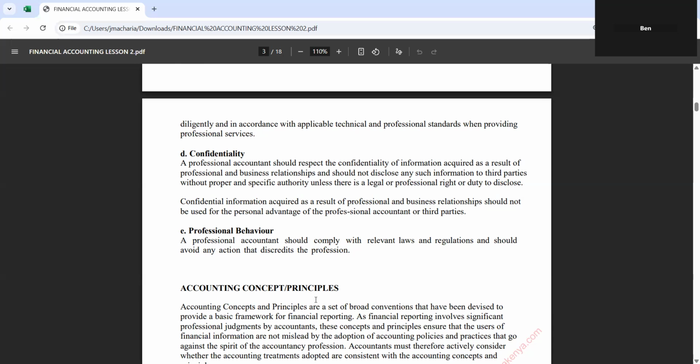Finally, we said that an accountant should have good professional behavior. A professional accountant should comply with the relevant laws and regulations and should avoid any action that discredits the profession.